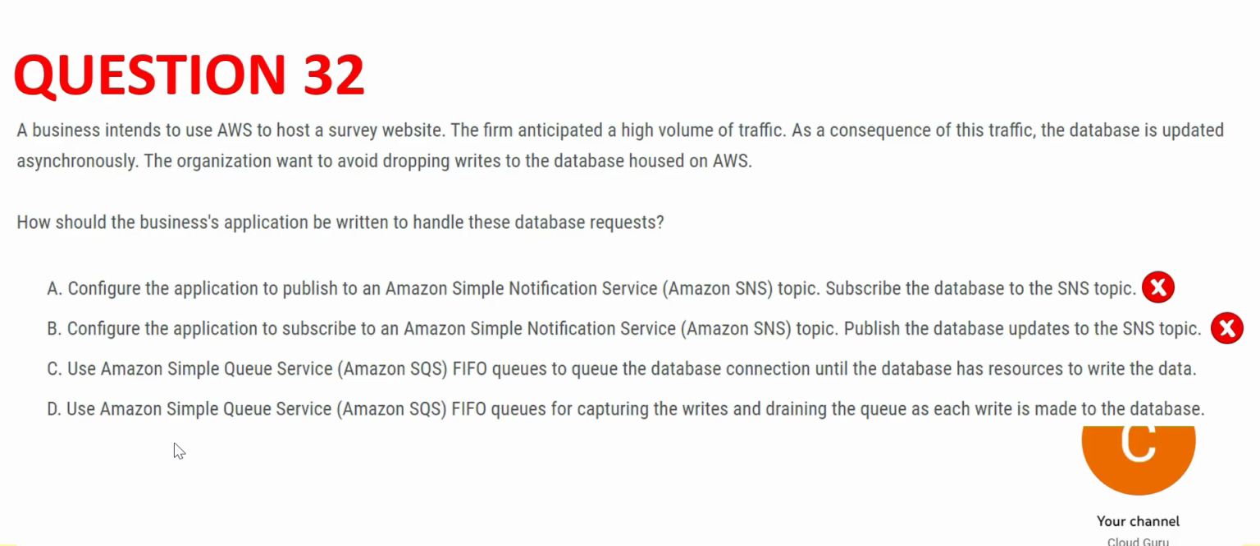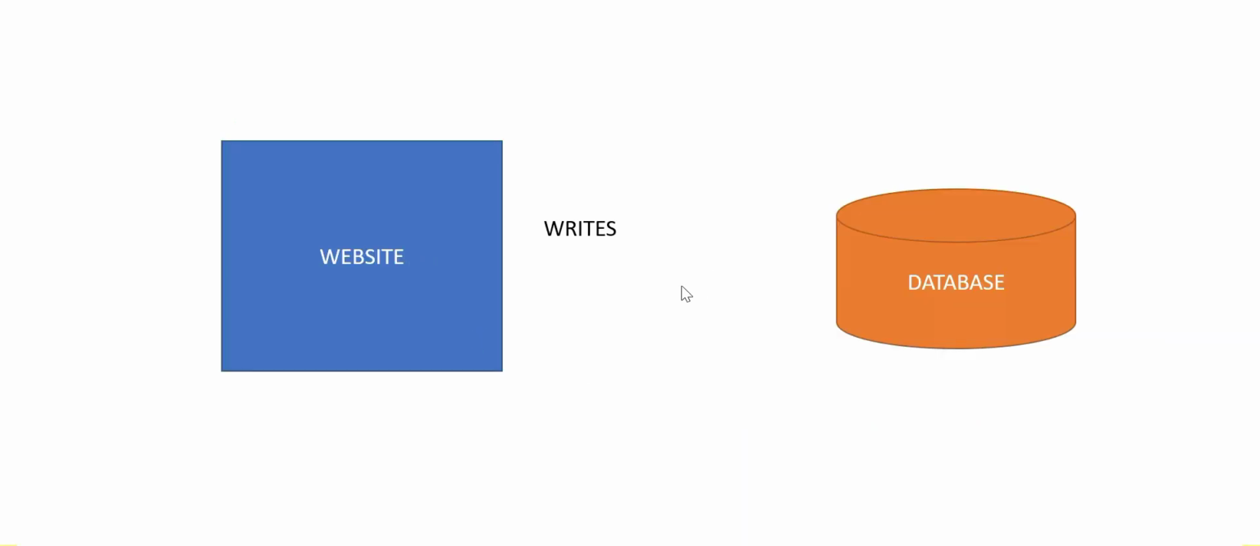Now out of C and D, which one is correct? If you see C, it is talking about the queue maintaining the database connection. A database connection cannot be maintained in the queue. You have to capture the write. So it will write the data and drain the queue. That means from the website, the SQS will be here. One record comes through the website, it is stored in SQS, then it is written to the database, and from SQS it is deleted. That's how it will work.